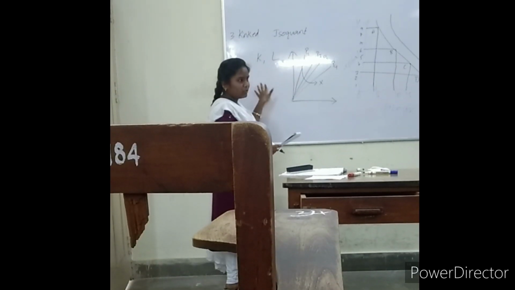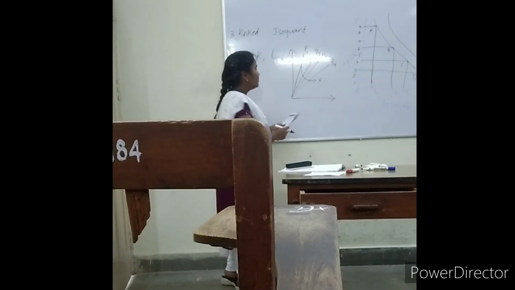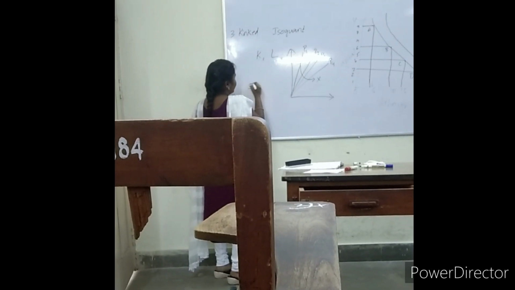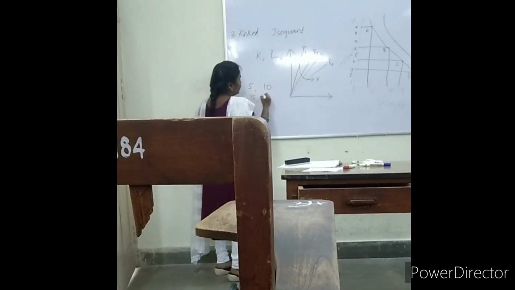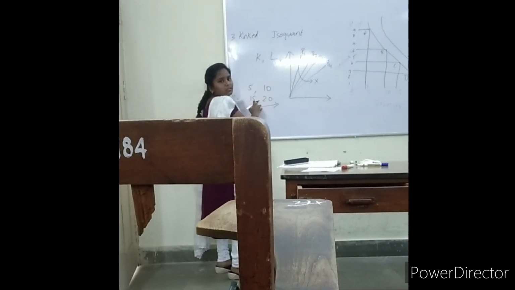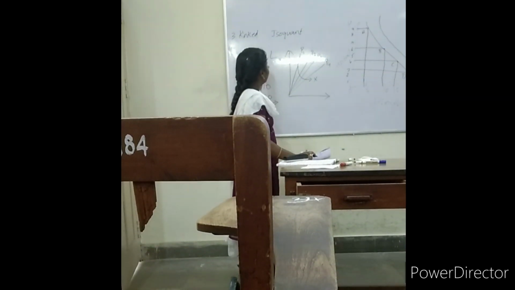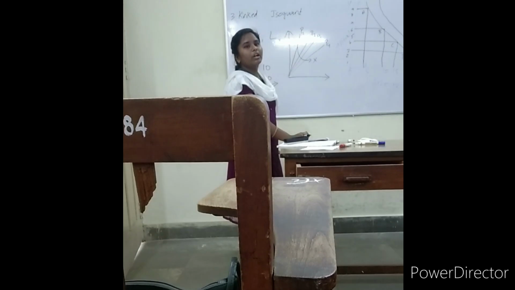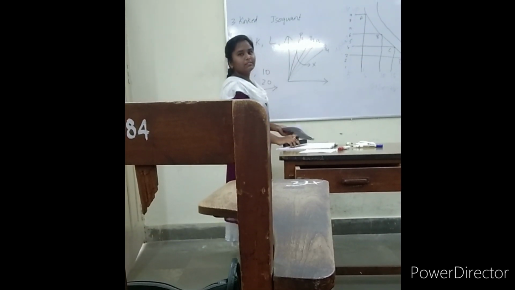Kinked isoquant is an isoquant where our K and L are limited in substituting. For example, if I take labor as 5 and capital as 10, then I take 15, 20. Only up to some extent can I substitute both. Okay? It is also known as activity analysis isoquant or linear programming isoquant. Done?